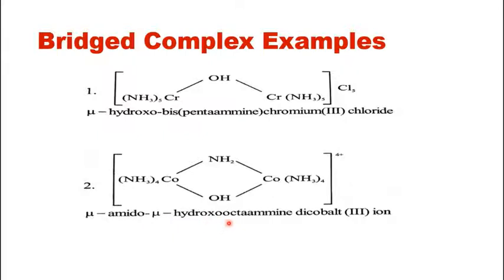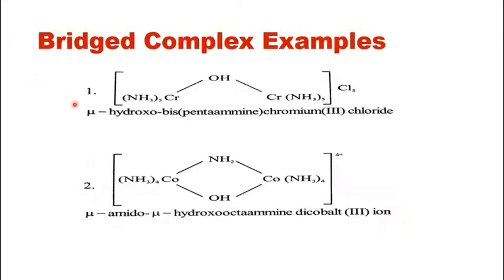Then if you calculate the number of ammonia molecules, here there are 4 and here there are 4, so total there are 8. So that's why the name has octaammine, because there are 8 ammonia. Then dicobalt, because there are 2 cobalt atoms. In the bracket you will mention the oxidation state of the cobalt, and because it is an ion, there is a 4 plus charge on the coordination sphere, you will mention it as ion here in the name.